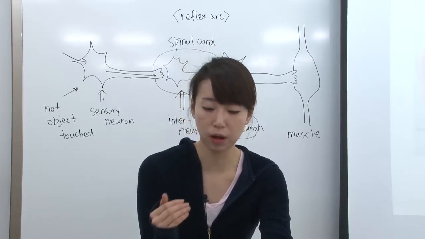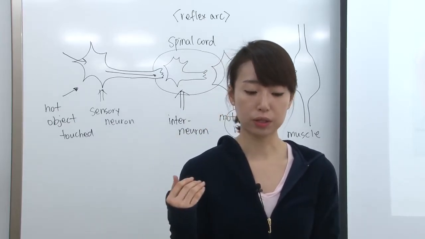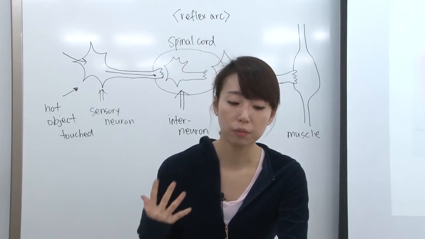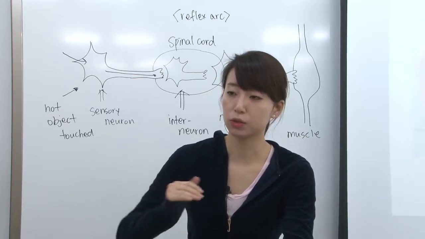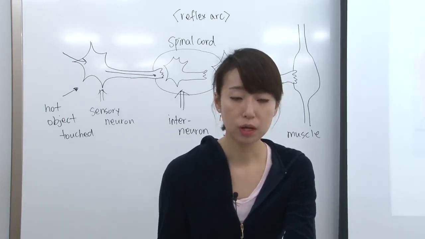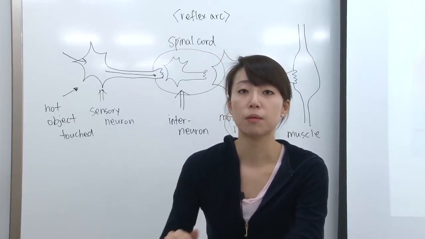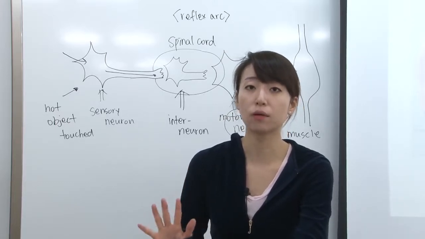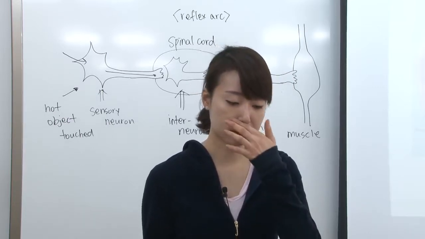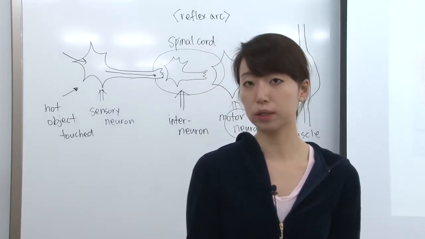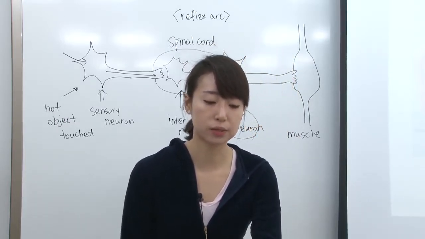Most of the sensory neurons are connected to the brain, so that we can distinguish what we feel. But some of them are connected to the reflex arc, so without thinking, we take actions right away. For example, if we touch a too-hot object, we directly respond to that stimulus by taking our hand off that object, right? That kind of fast reaction is due to the reflex arc that exists between the sensory neuron, spinal cord, and then the motor neurons. But other than that, all of the PNS and CNS are connected to each other.